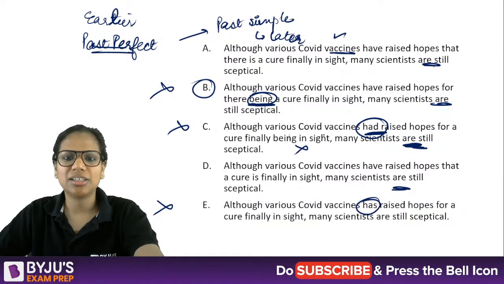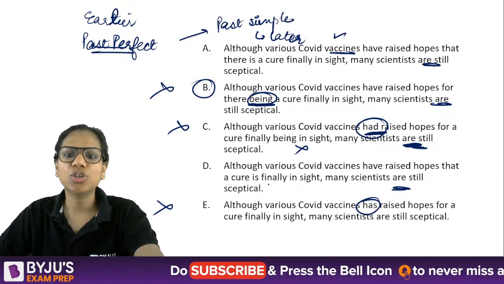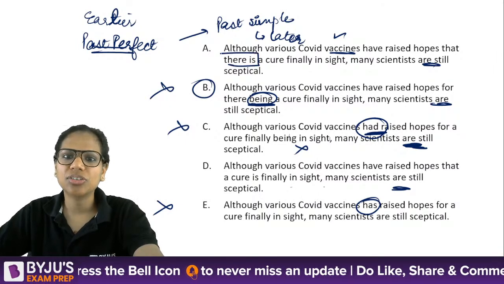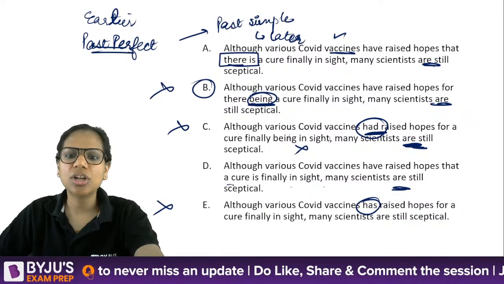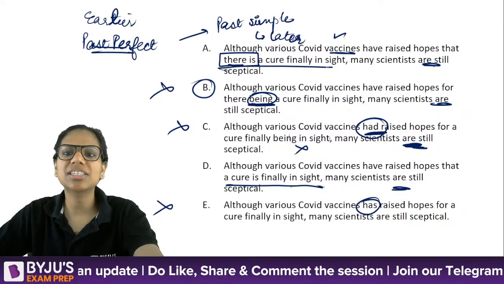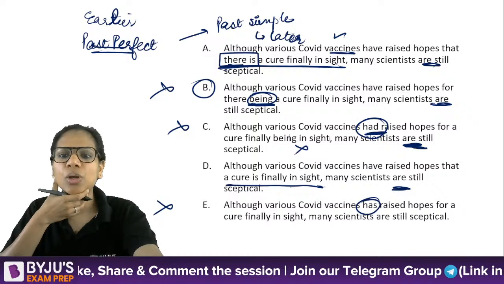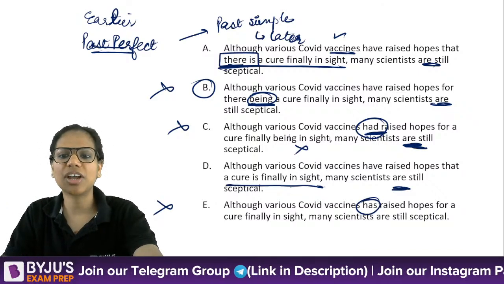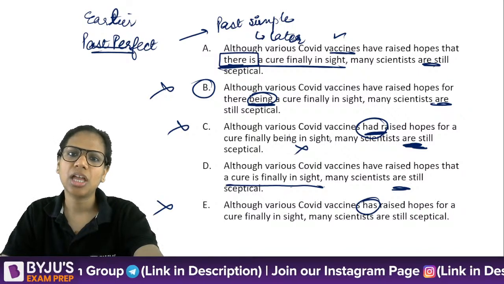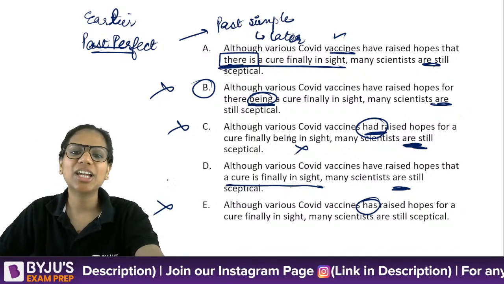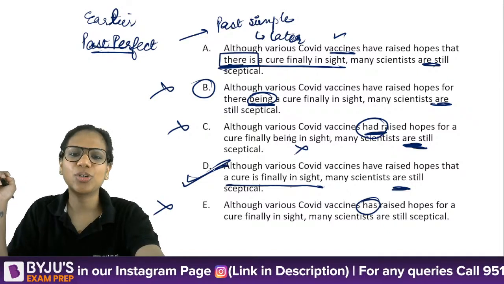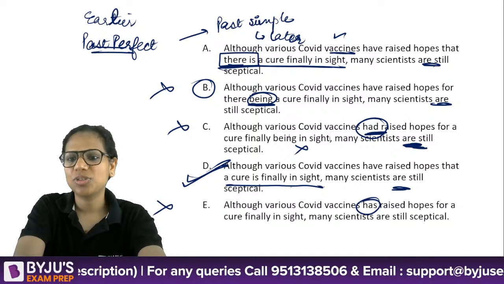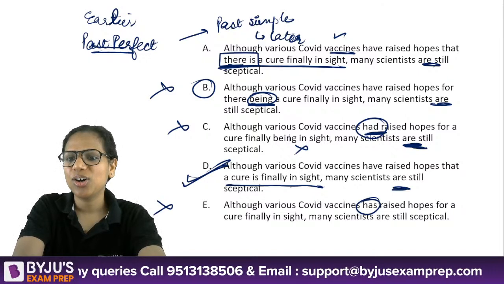Now between A and D, they have raised hopes that a cure is finally in sight. There is a cure. Whereas a cure is finally in sight. Which is more concise? There is a cure finally in sight or a cure is finally in sight? D is more concise. I don't need the there is structure. So D is my answer here. Hope this makes sense.